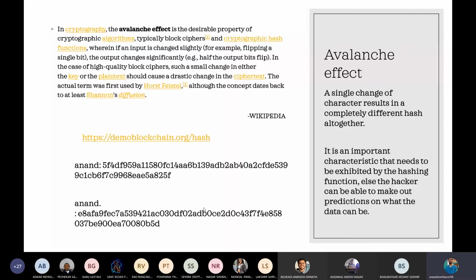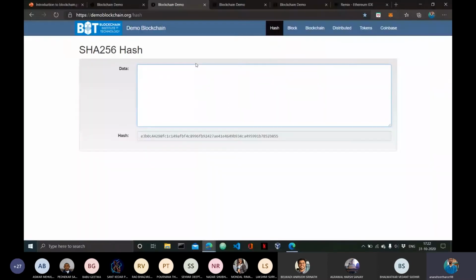Okay, so now let's actually try all these requirements that I just mentioned. First I type Anand. I've typed my name here, and now I have got a hash for my name data. I hope everyone can see this website. This website in its backend is running the SHA-256 hashing algorithm.